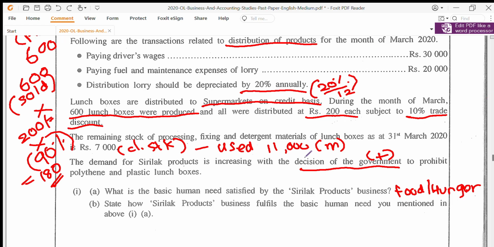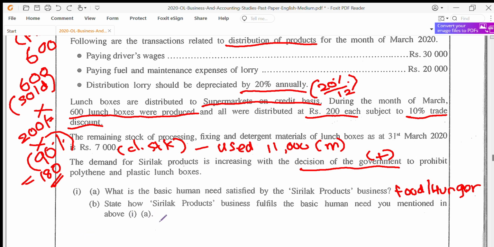Okay. State how Sri-Lanka products business fulfills the basic human need you mentioned in the above question. So how do they fulfill this human need for food, or the human need to fulfill their hunger?